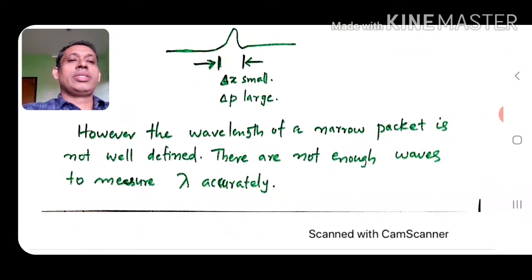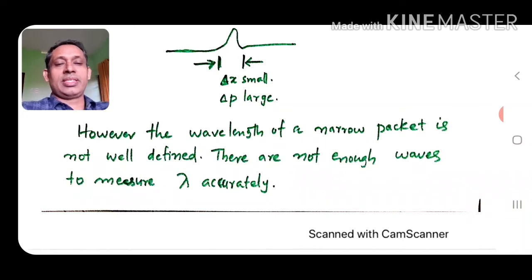The problem here is that the particle's position can be almost precisely determined, but the wavelength of the wave packet is now not well defined.